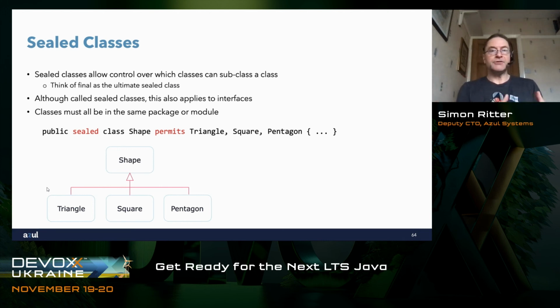That then allows us to have the same hierarchy that we had before. So we've got our shape, we've got our triangle, square, and pentagon, everything works. If my colleague comes along and says, I like shape, I want to create a new subclass of that called circle, then it will not compile. The compiler will say, no, shape doesn't have circle in the permits clause, therefore you're not allowed to subclass it, and it won't compile.